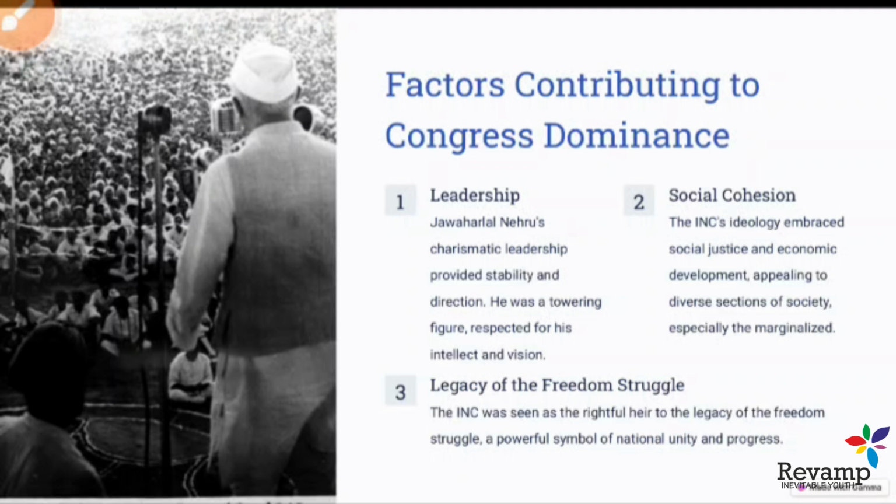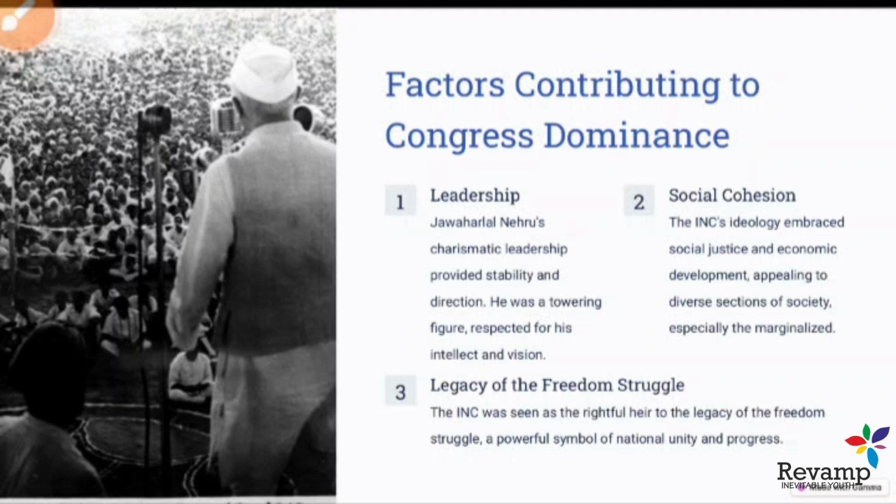So the Congress advocated social justice. And economic development, what does it mean? Economic development means that we were not so developed in economy. After decolonization, we needed economic development so that we could become a self-sufficient country and one of the developing countries that later transformed into a developed country.